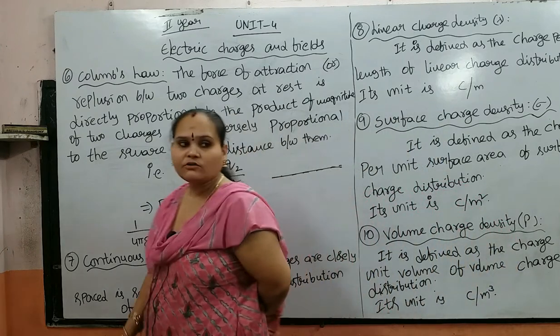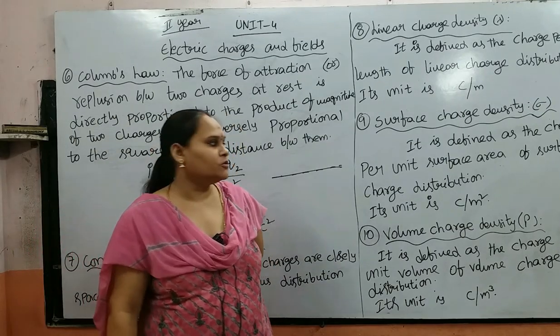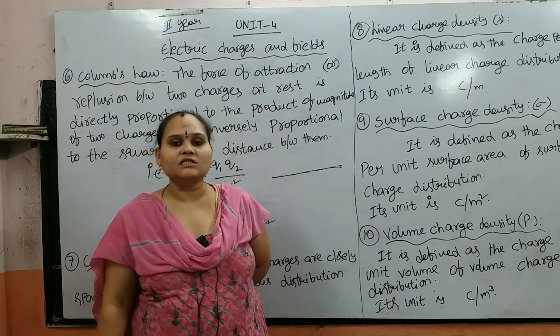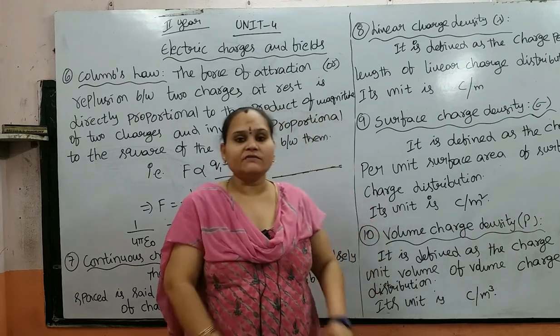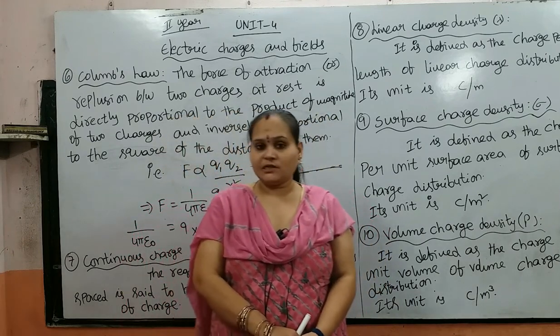And next we have the linear charge density. Density means mass by volume. It is defined as the charge per unit length of the linear charge distribution. It is mentioned with lambda and its units are Coulomb per meter. It is a one dimensional path.